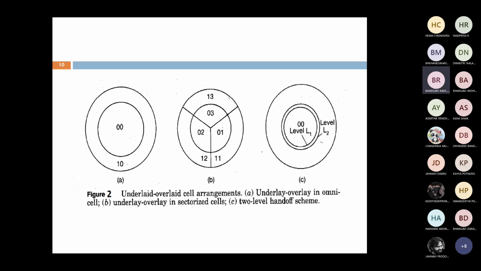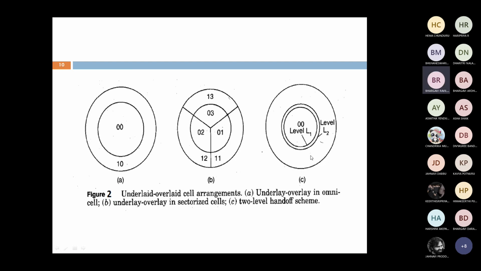Now the numbering is 01, 02, 03, and 11, 12, 13. This is about the second concept. This figure A is based upon the omnidirectional antenna system. This figure B shows it based upon the directional antenna system.